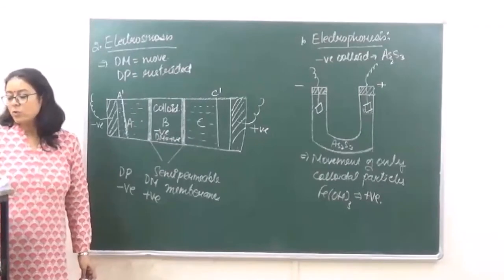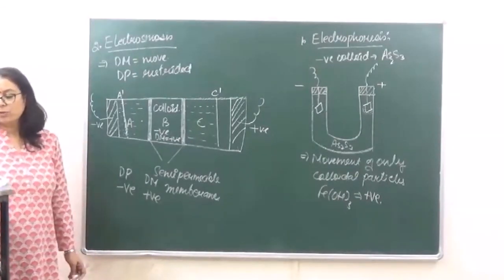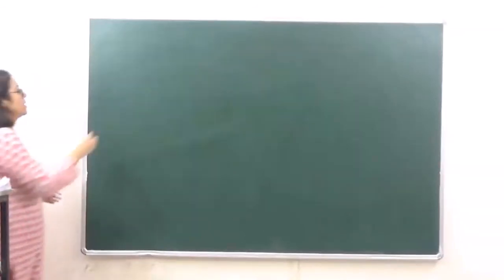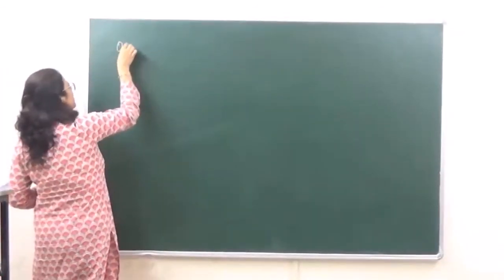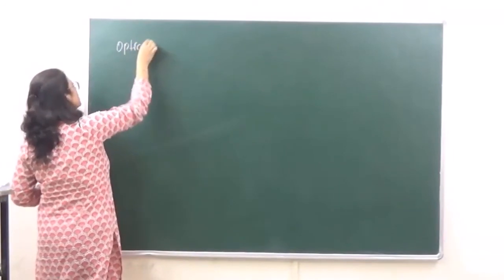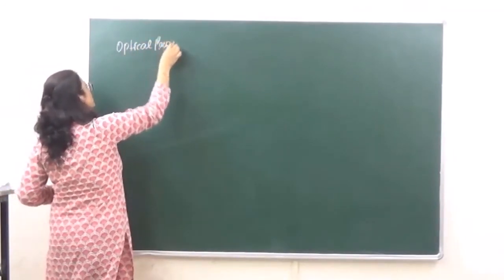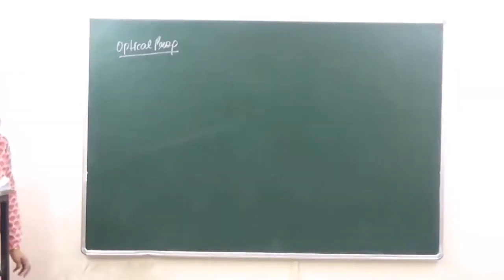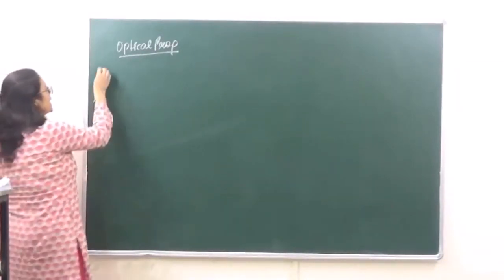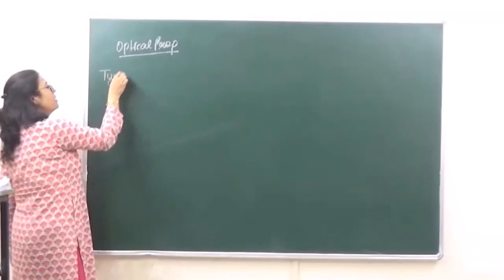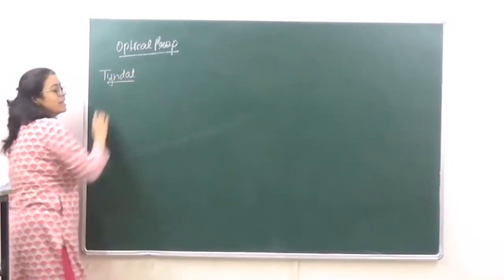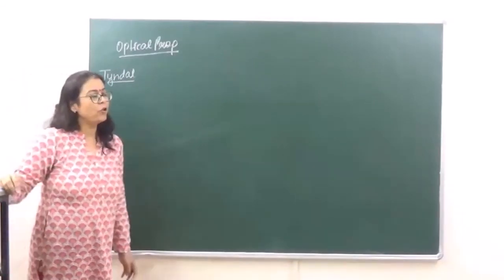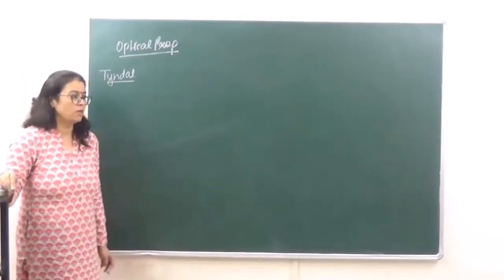Then the next one, very very important, which we are going to discuss over here, is the Tyndall effect. Tyndall effect generally comes under the optical properties, right? It is seen that whenever light is passing through a sol, the beam of light or the path of light is visible.